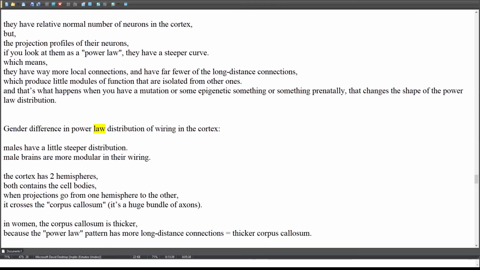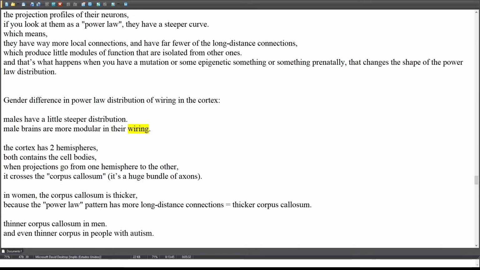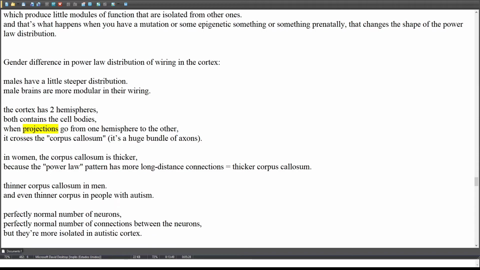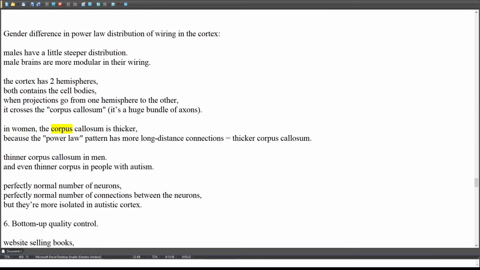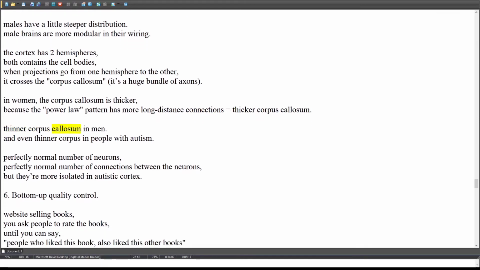Gender difference in power law distribution of wiring in the cortex. Males have a little steeper distribution. Male brains are more modular in their wiring. The cortex has 2 hemispheres. Both contain the cell bodies. When projections go from one hemisphere to the other, they cross the corpus callosum, a huge bundle of axons. In women, the corpus callosum is thicker, because the power law pattern has more long-distance connections, which equals a thicker corpus callosum. Thinner corpus callosum in men.